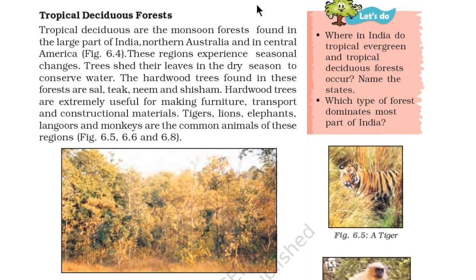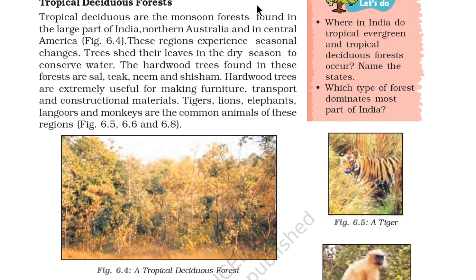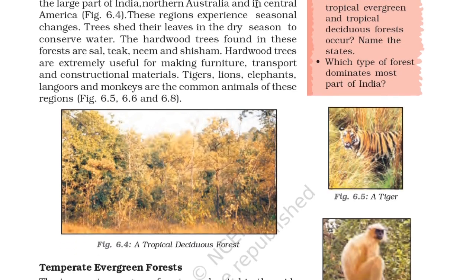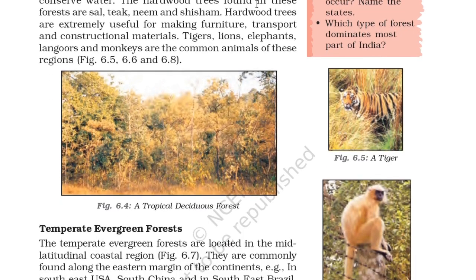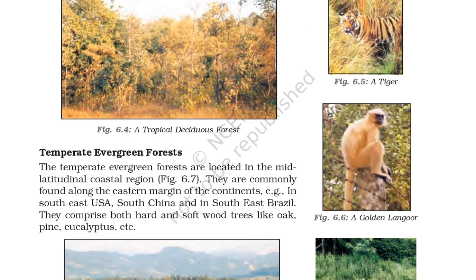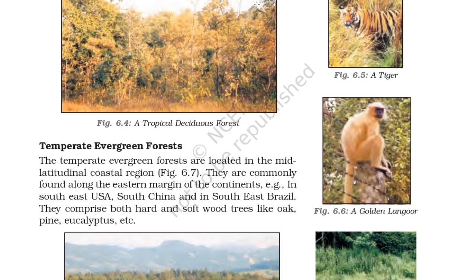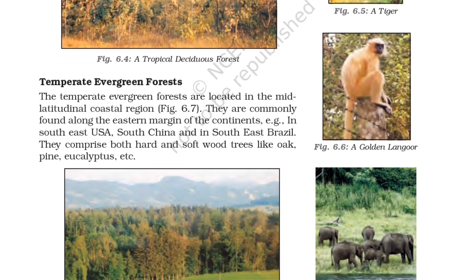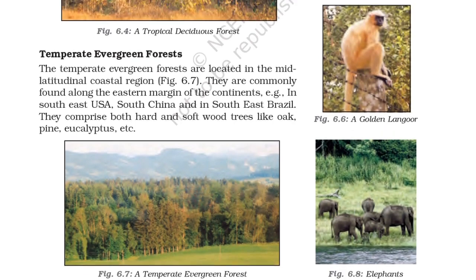So here is a Let's Do section. It says, where in India do tropical evergreen and tropical deciduous forests occur? Name the state. Which type of forest dominates most of India? So you can see 6.5 is a tiger, 6.6 is a langur, golden langur, and 6.8 is an elephant.